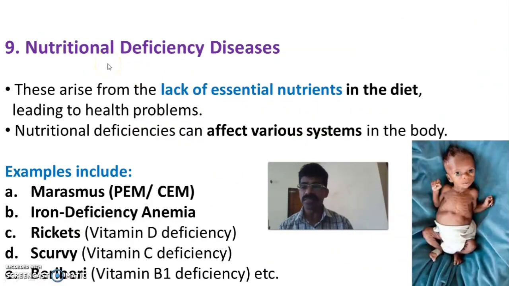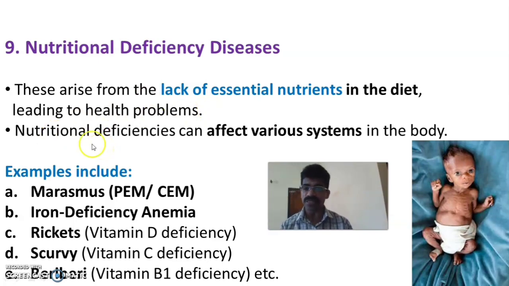Now, the ninth classification is nutritional deficiency diseases. As the term indicates, it is the deficiency or lack of different nutritional intake. These arise from the lack of essential nutrients in the normal diet of the person. We have essential nutrients that are required for balanced growth and optimum health. If there is any lack or insufficiency, that may lead to various health problems.